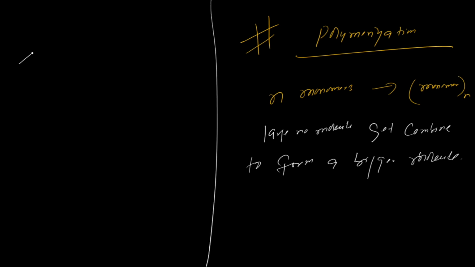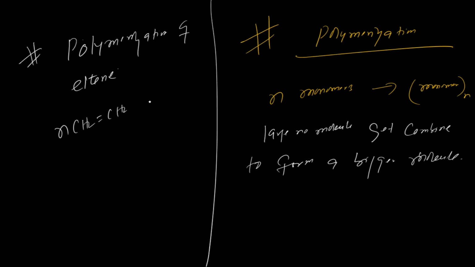So we just move towards the polymerization of ethene. You know the polythene we use in day-to-day life. This is the polymerization. So what is the polymerization of ethene? We take n molecules of CH2 double bond CH2 in presence of traces of oxygen at a particular high temperature and high pressure. You just don't need to remember that. It forms one bigger molecule, CH2 n. This is polythene.